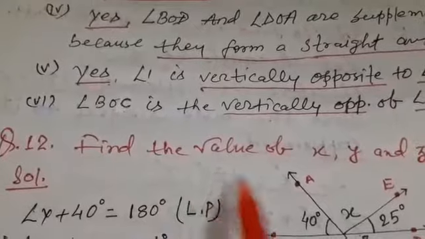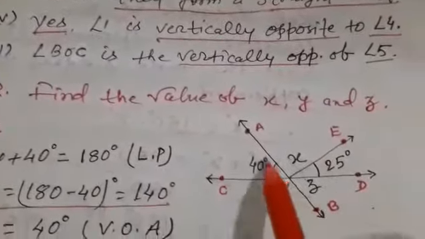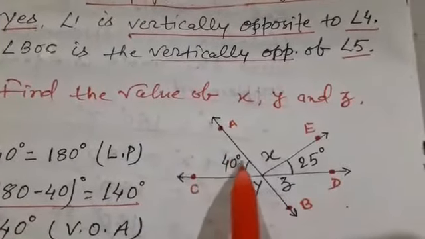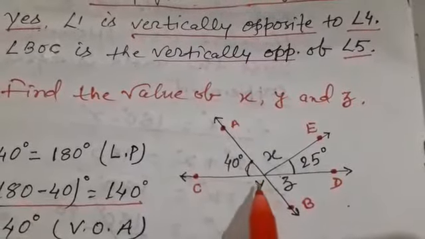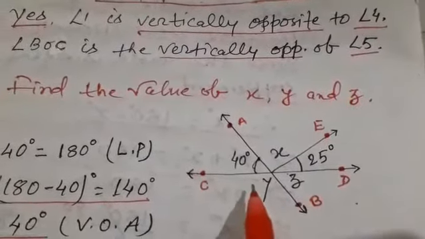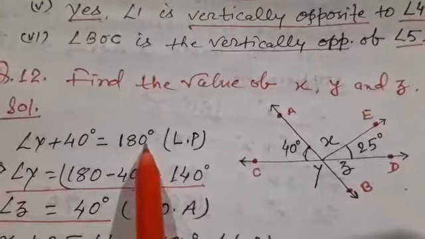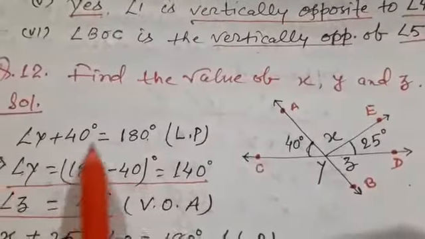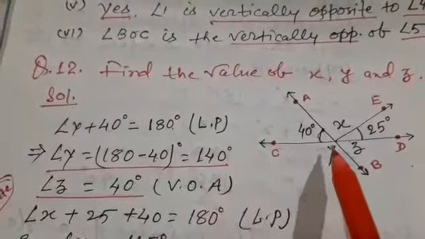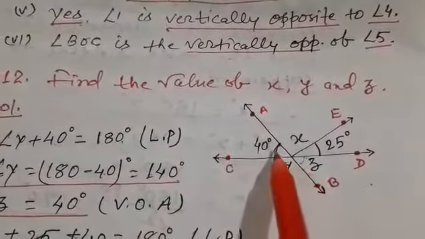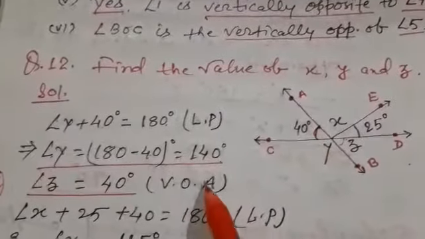Question number 12. Find the value of x, y and z. Dear students, see carefully this figure. Here angle 40 degrees and angle y form a straight angle. So the sum of these two angles is 180 degrees. So we write angle y plus 40 degrees equal to 180 degrees. Hence angle y equals 180 degrees minus 40 degrees, equal to 140 degrees. Again, angle z and angle 40 degrees are vertically opposite angles. So the value of z is 40 degrees.